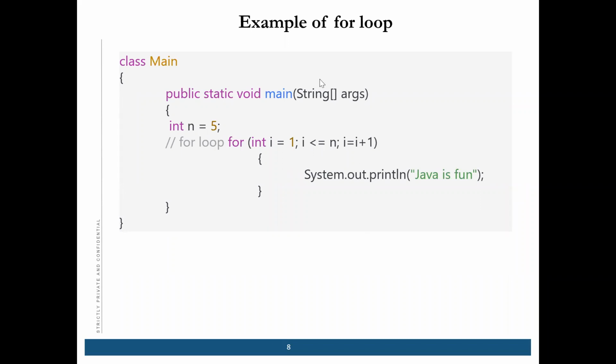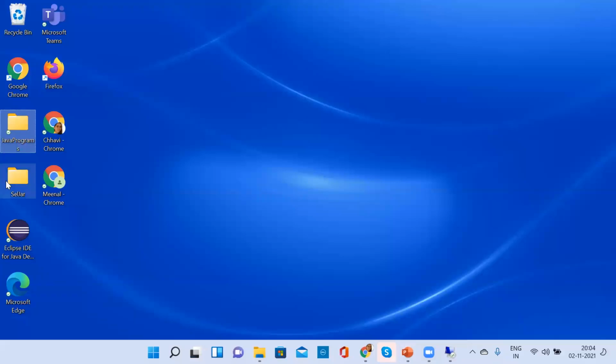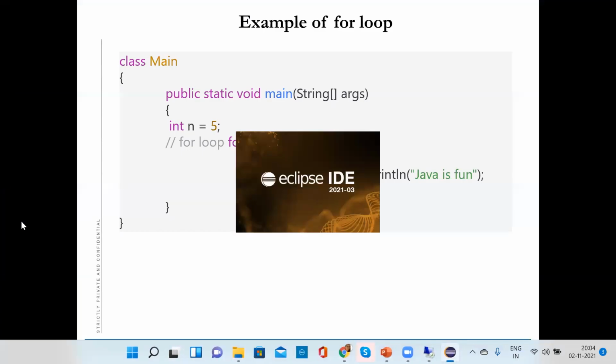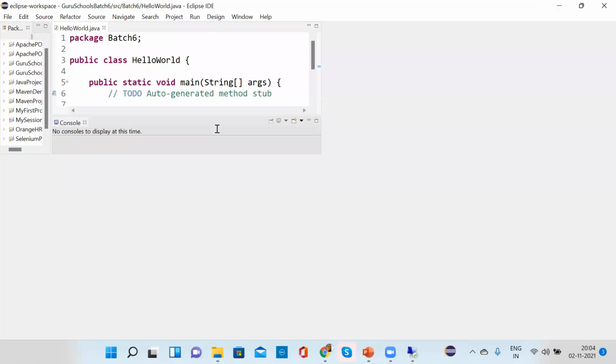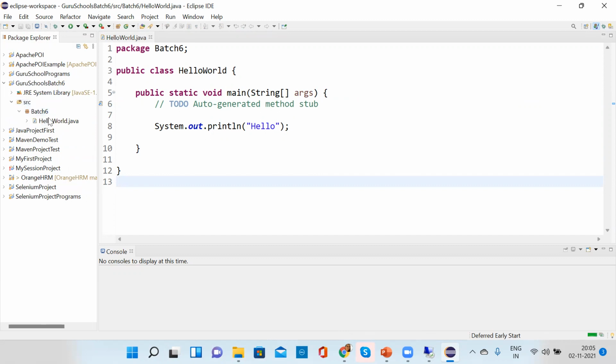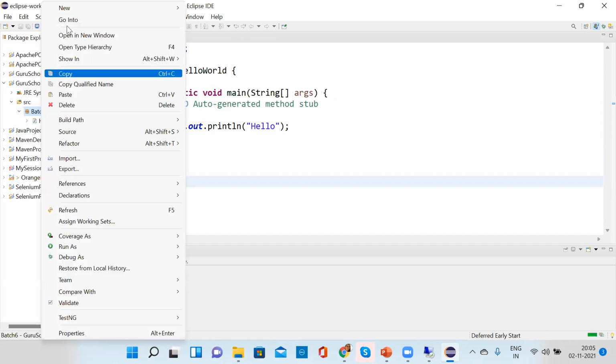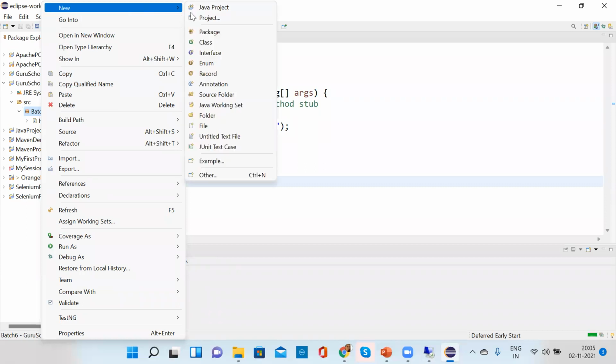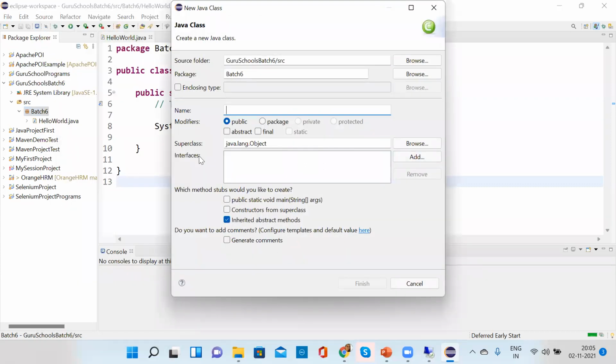We'll see. Because the equal to sign is there, we have to consider that n is equal to 5. If it were only less than 5, it would print only 4 times. If n is equal to 6, it will print 5 times. We need less than or equal to 5, right?